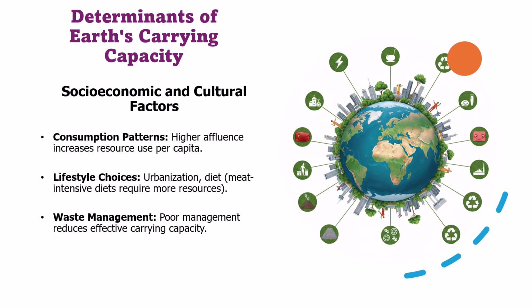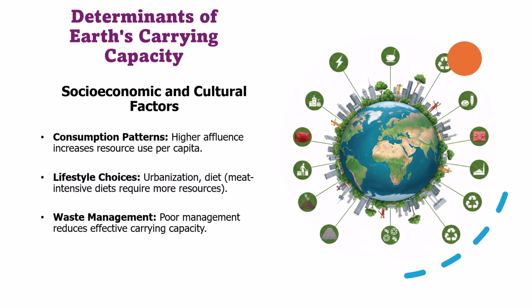People with higher affluence tend to use more resources per person, which can strain the environment. Lifestyle choices also matter. Urbanization, energy-intensive transportation, and diets high in meat require more land, water, and energy. Additionally, waste management is critical. Poor disposal and recycling practices reduce the effective carrying capacity by polluting land, water, and air. Together, these human behaviors significantly influence how many people the Earth can sustainably support, highlighting the need for responsible living and efficient resource use.